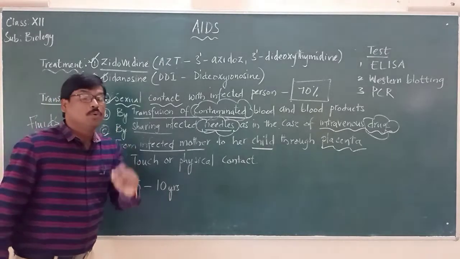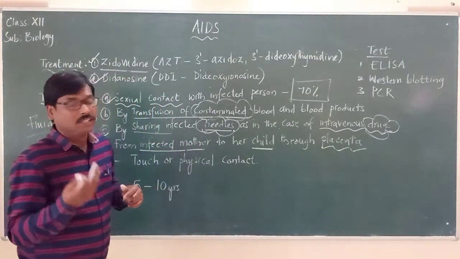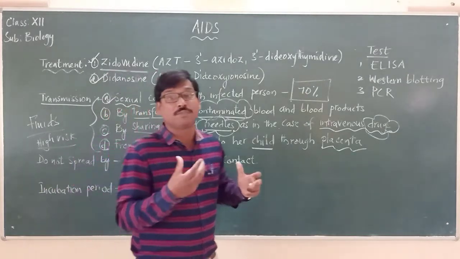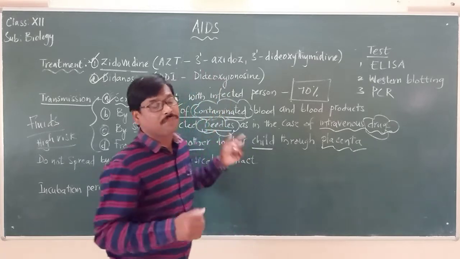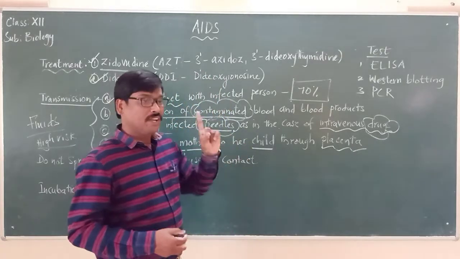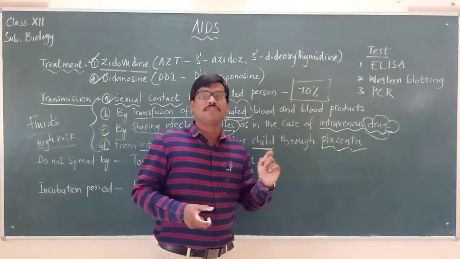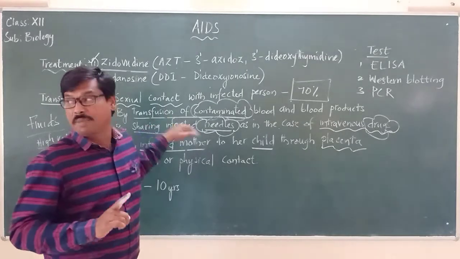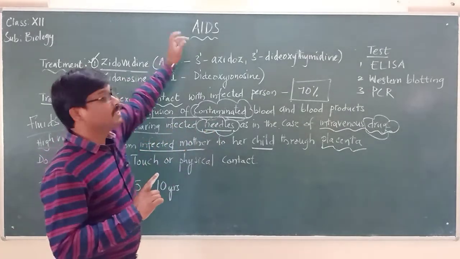Those people who are having multiple sexual partners, meaning those who practice sex with many people, there are chances that they will be suffering with what? AIDS. So if an individual is practicing sex with many people, there is a high risk of AIDS. Multiple sexual partners will have more risk of suffering with AIDS.